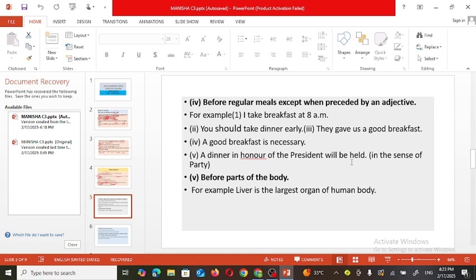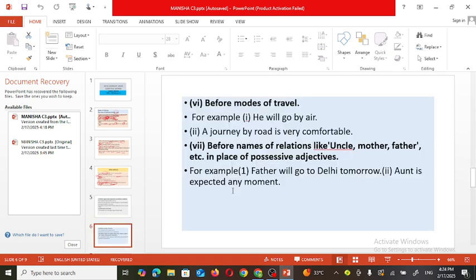That dinner in honor of the president, and that's why in the sense of a party we have used it. And before any body part, so for example, the liver is the largest organ of the body. So what is the largest part of the body? The liver. So before liver we have not used any article.